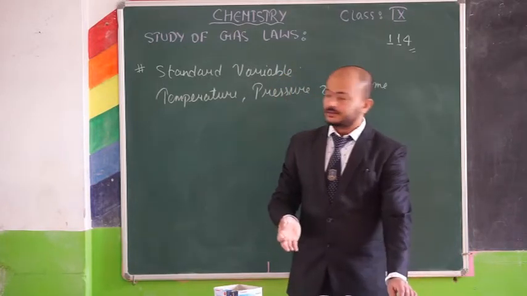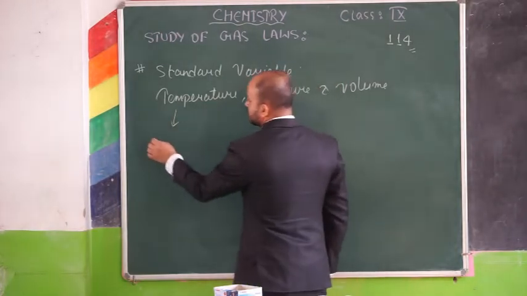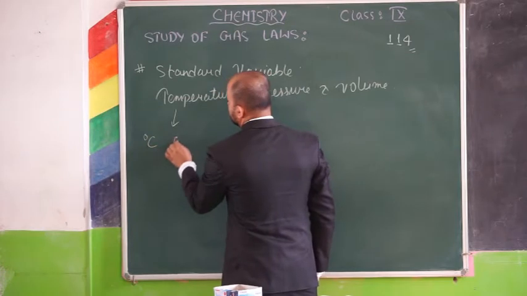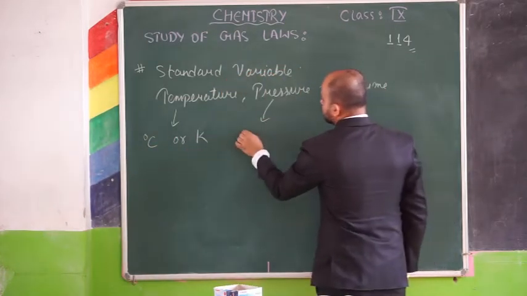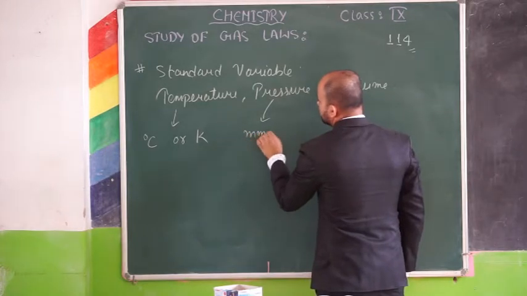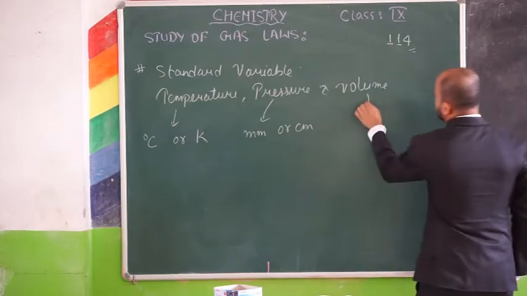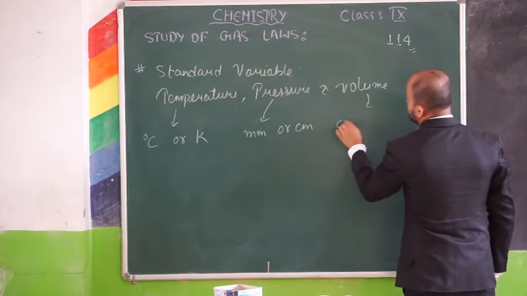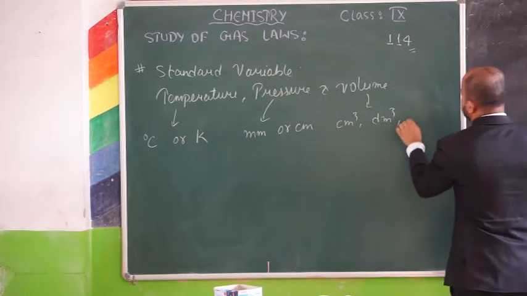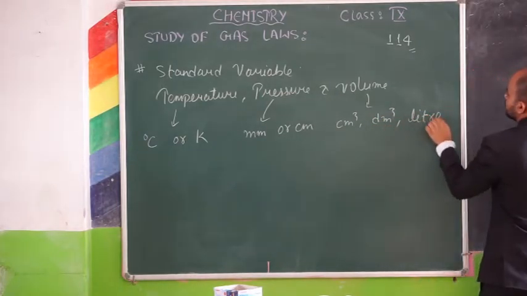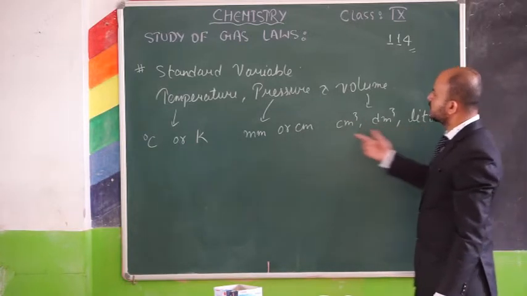Now, you know the temperature, the units. Let's discuss the units. Temperature is measured either in degrees centigrade or Kelvin, and pressure mostly in millimeter or sometimes centimeter too. And volume is given in centimeter cube, decimeter cube, and sometimes in liters. So these are the units of volume: centimeter cube, decimeter cube, liter.